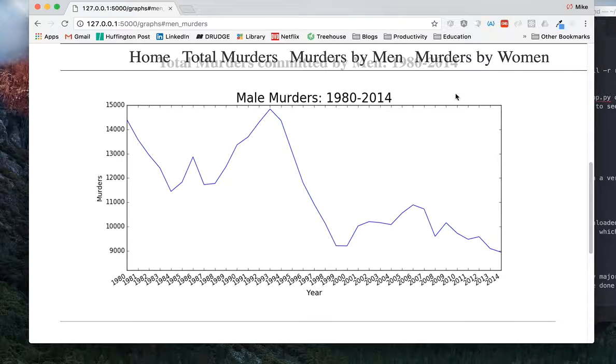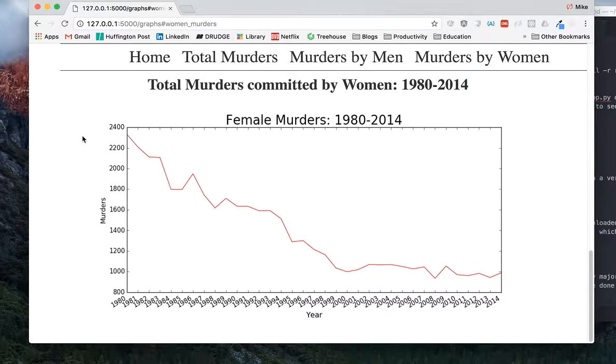It's a very similar graph. But then let's look at women, and this is really surprising. If I could look further into this data, I would try to correlate why this is going down. There's a very obvious downward trend for women committing murders, so something's going on with women that's really bringing it down. I would argue education is probably the biggest factor, so maybe look at college degrees over this course of time and see how it's come down.